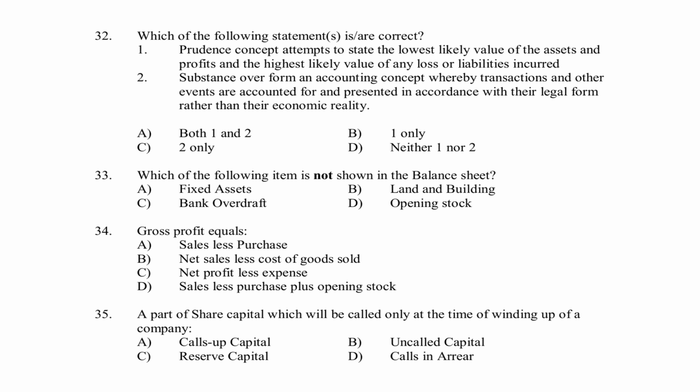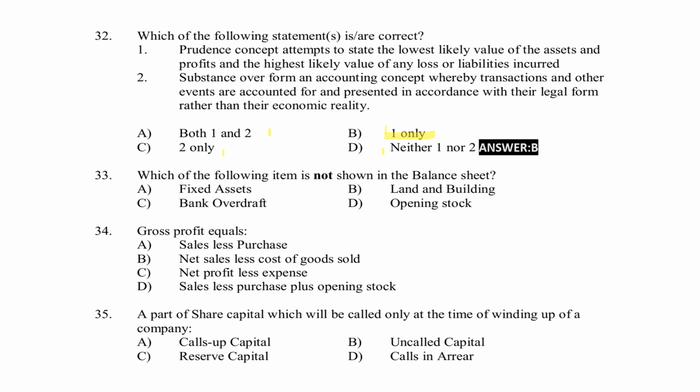Substance over form accounting concept whereby transactions and other events are accounted for and presented in accordance with their legal form rather than their economic reality. Both the statements are correct. Statement one only correct. Statement two only correct. Neither one nor two correct. Right answer for the question, option B, one only correct.